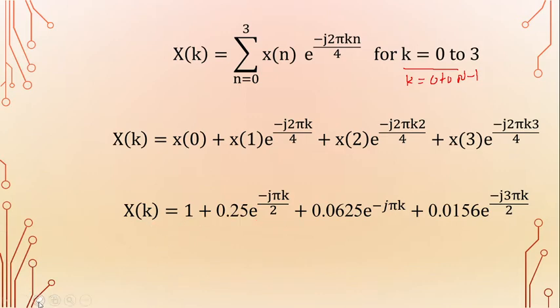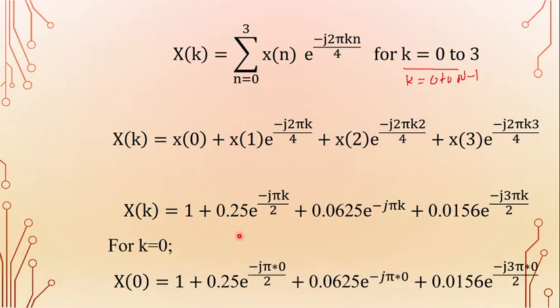So first substitute k is equal to 0. Then X of 0 is equal to 1 plus 0.25 into e power minus j pi into 0 by 2, plus 0.0625 into e power minus j pi into 0, plus 0.0156 into e power minus j 3 pi into 0 by 2.